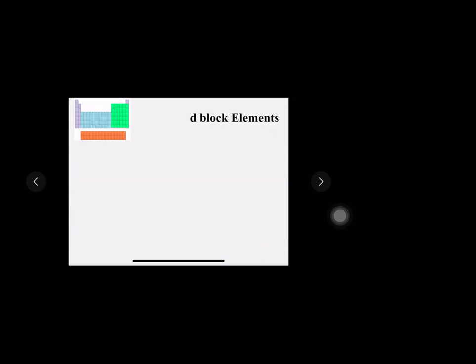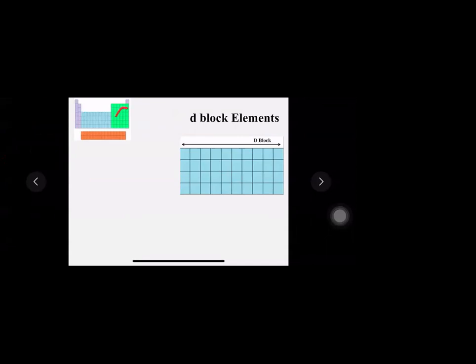And do you remember the position of the D block elements in the periodic table? Here. Let's see. So this is my D block elements. Now logically, if you visualize the periodic table well, in S block we have already covered this. In P block we have already covered this. So what is left? D block.